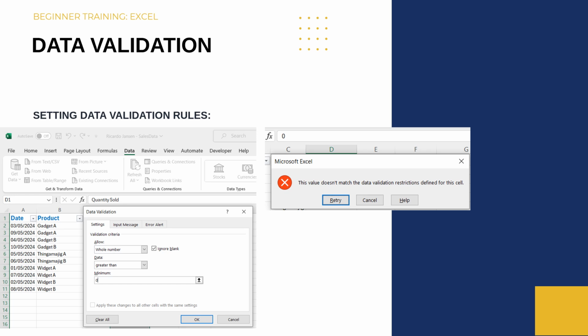When trying to enter a number of 0 or less, or any text for that matter, an error message will appear, alerting you that the value does not match the validation rule set in the cell.